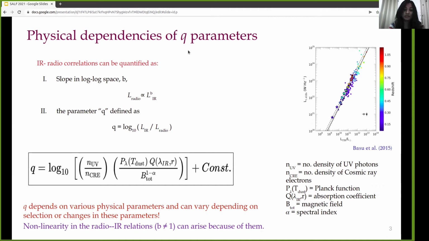The B can be nonlinear depending on whether the energy equipartition between the magnetic fields and the cosmic rays is valid or not. We also note that Q depends on physical parameters such as the number density of UV photons and cosmic ray electrons, dust temperature, magnetic field, and spectral index. Thus, this can give rise to nonlinearity observed in the radio-IR relations.